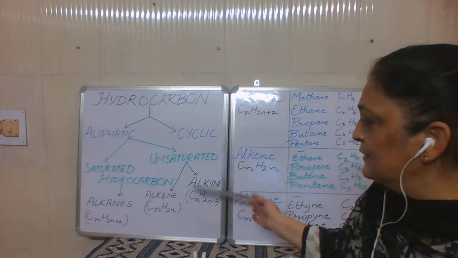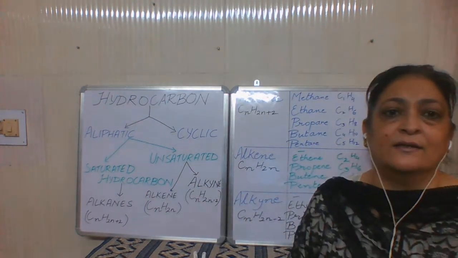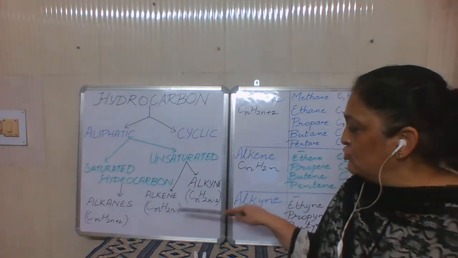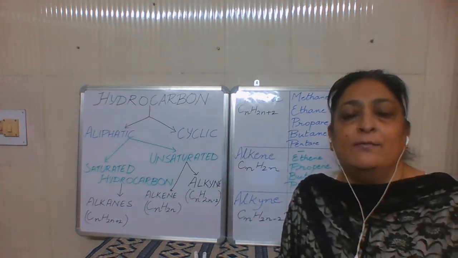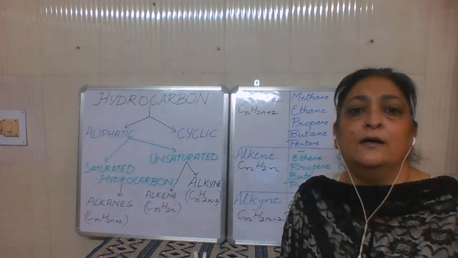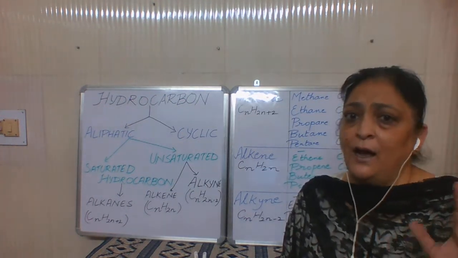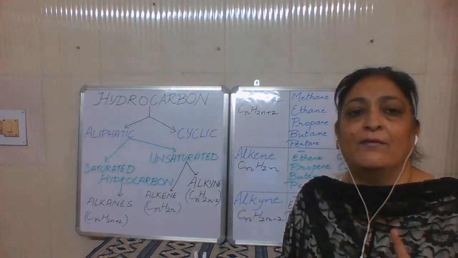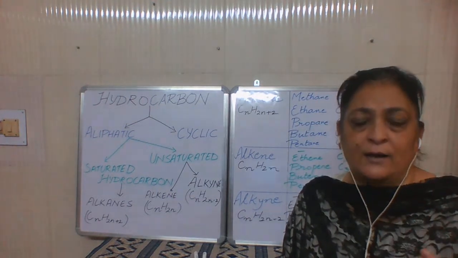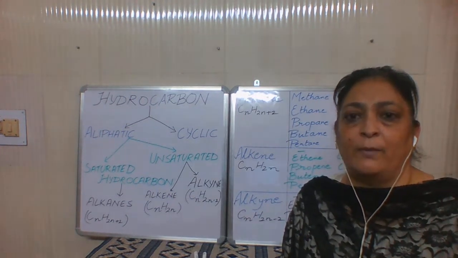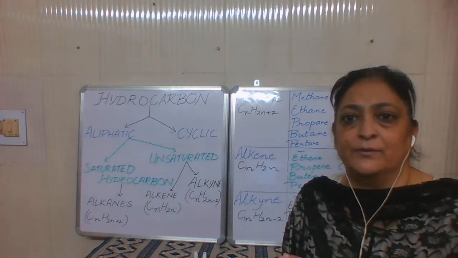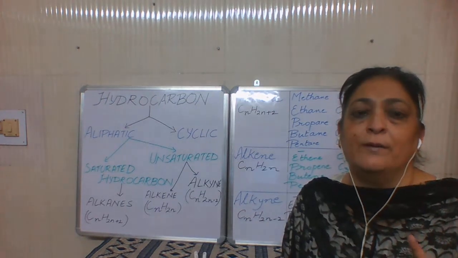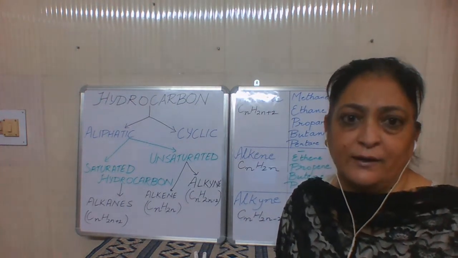Similarly, alkynes are the unsaturated hydrocarbons with the general formula CnH2n-2, and there is a minimum of 2 carbon atoms with a triple bond. Maybe the other bonds are single or double, but at least 2 carbon atoms will have a triple bond. In class 10th level, you will not get a mixture of double and triple, where somewhere it is double and somewhere it is triple. Either you will get a pure alkene or a pure alkyne. That is for the higher classes.